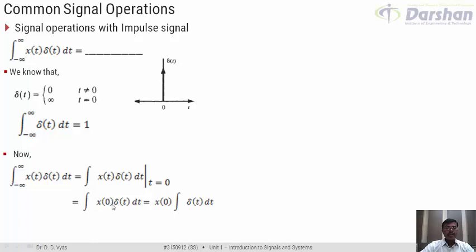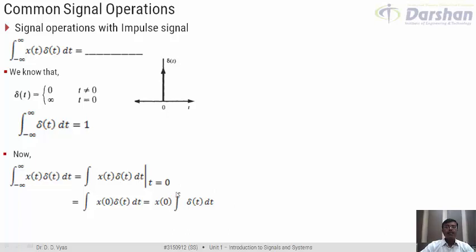Now x of 0 being a constant value, understand now, it is not a function of time, it is one single value of x. So this is basically a constant, and if it is a constant, we can take that constant out. So I can rewrite this expression as x of 0 integration delta t dt, and we know that integration delta t dt is equal to 1. So this integration is going to become equal to 1.